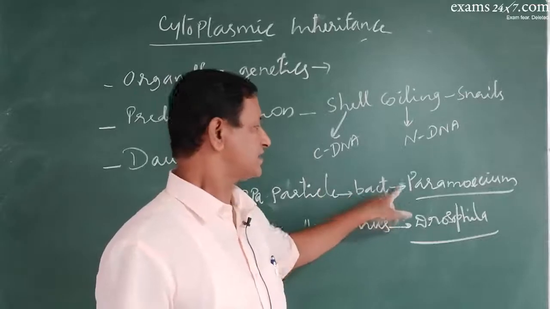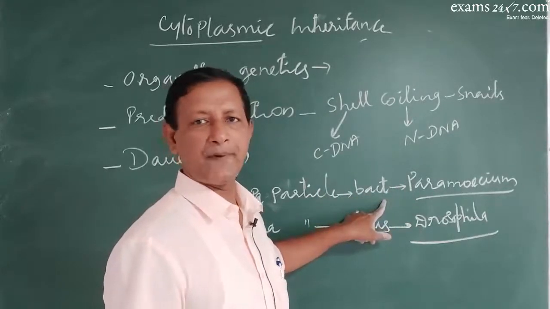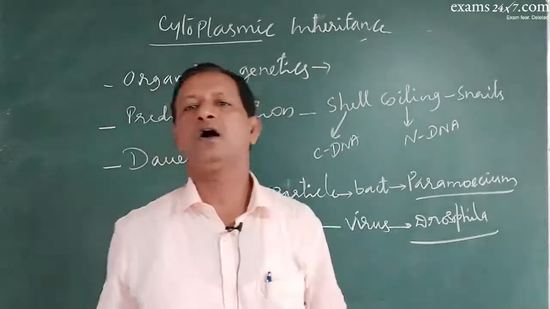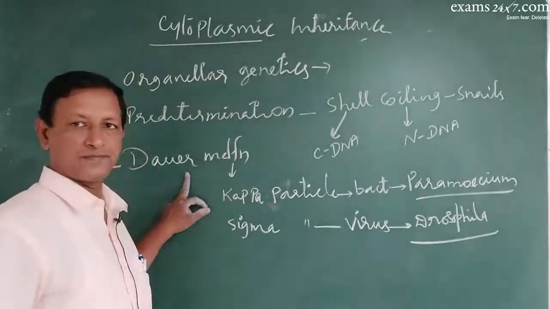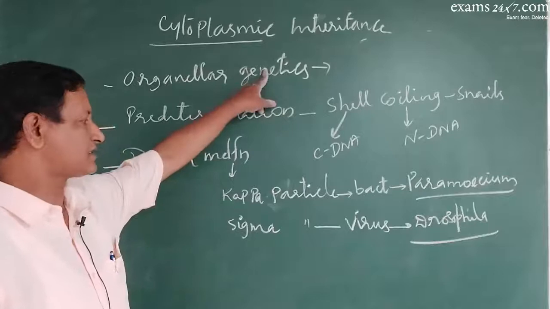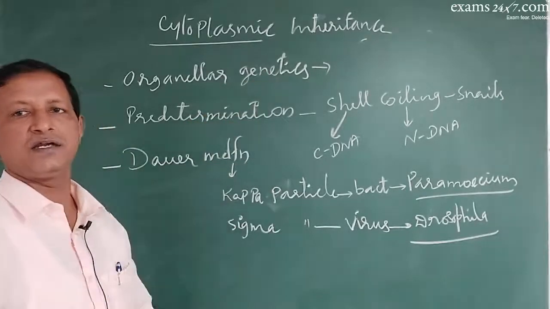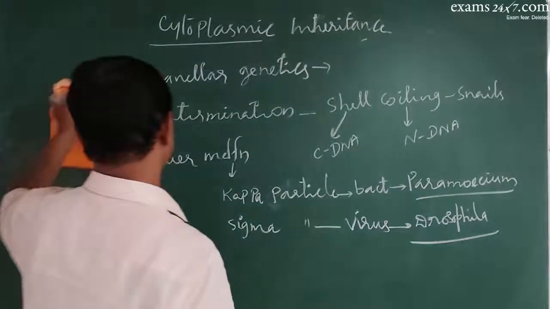And that parental paramecium cell will transfer the kappa particle present in its egg to the offspring. So that's called Dor modification. Apart from cell organelles, other extra particles present in the cytoplasm will also be inherited. This is called cytoplasmic inheritance.